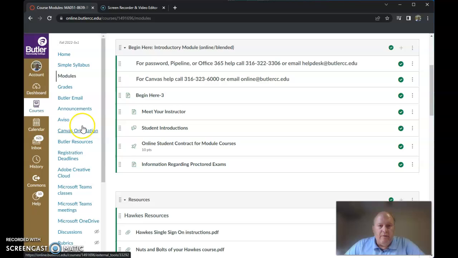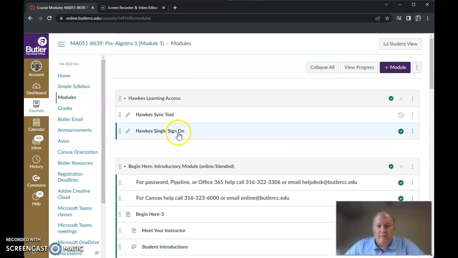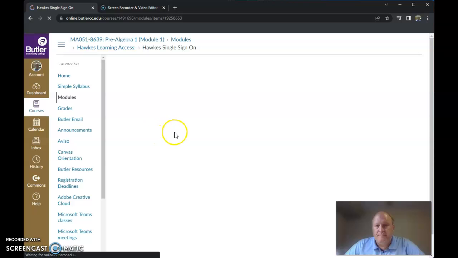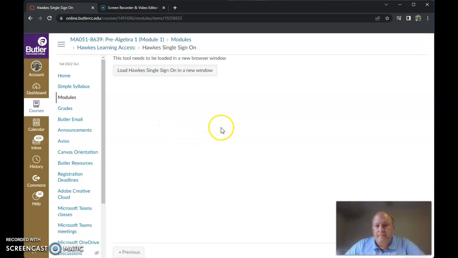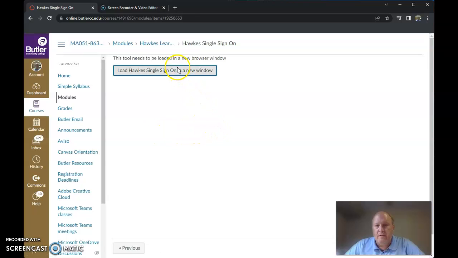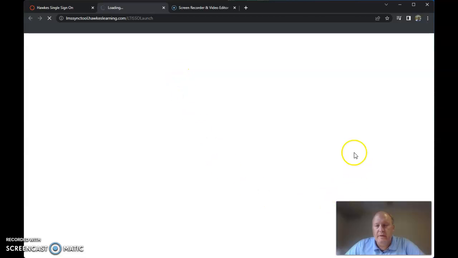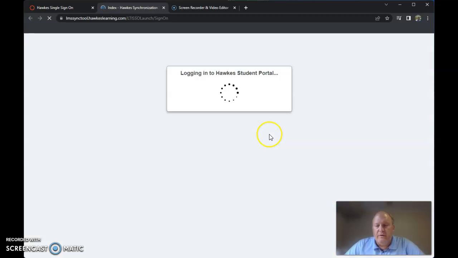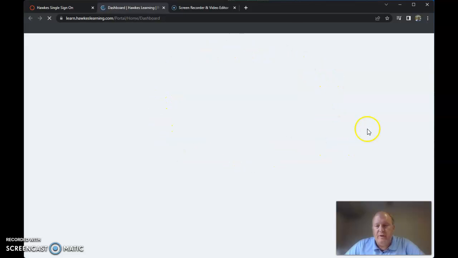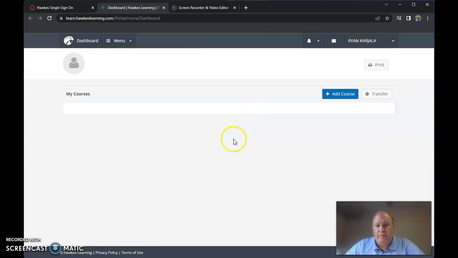And then the last place I want to go is back up here to Hawks Single Sign-On. Hawks is where you do your work. To access Hawks, you'll click on Hawks Single Sign-On. Click on Load Hawks Single Sign-On window. And then if things are working correctly, it should take you right into your Hawks student portal, so you can access the Hawks, because Hawks is where you do your work.